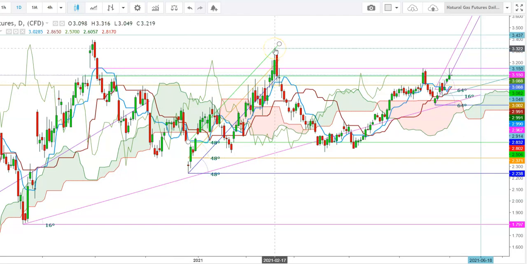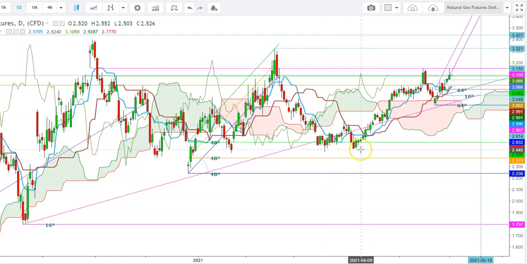So here you can see how the natural gas futures found stiff resistance once again at the levels of $3.3 on February 17, 2021, and since then we have seen a downward move in natural gas futures. But here you can see how the natural gas futures found a strong support at the levels of $2.458.